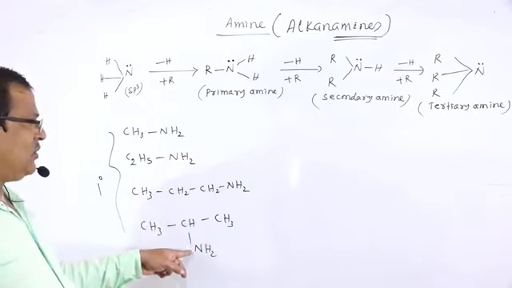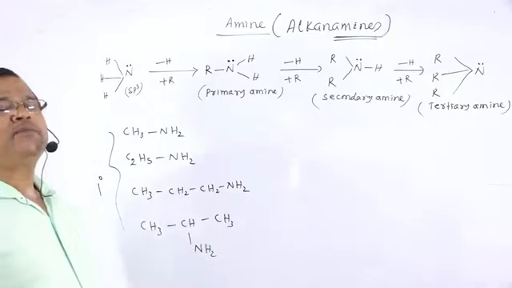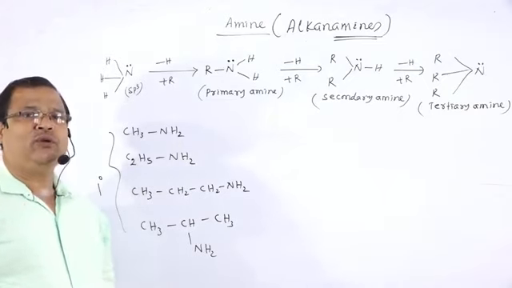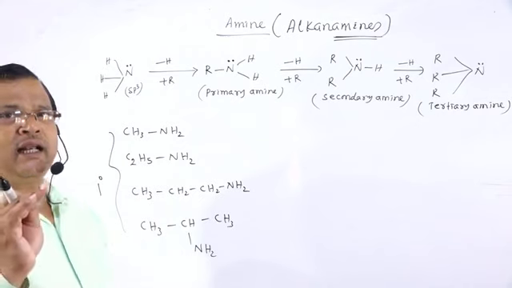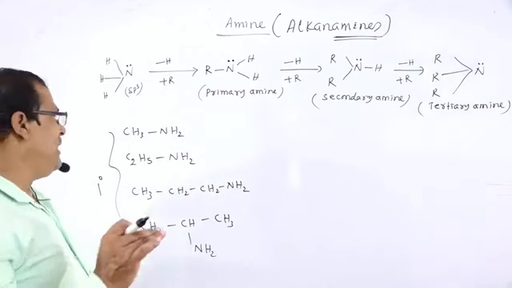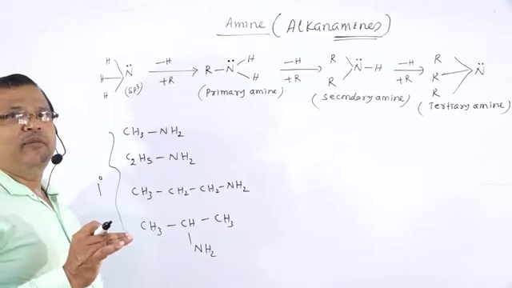Similarly, all are examples of primary amines. Amines are known as alkanamines.